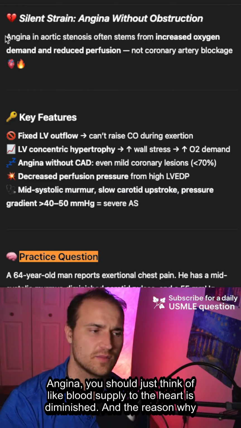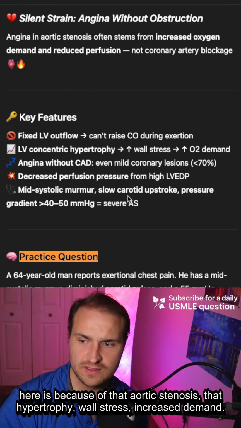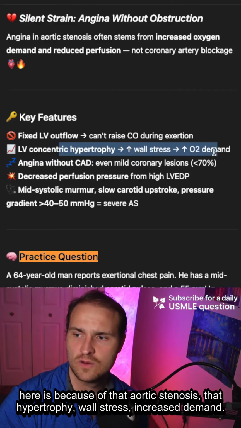With angina, you should just think of blood supply to the heart being diminished, and the reason why here is because of that aortic stenosis, that hypertrophy, wall stress, increased demand.